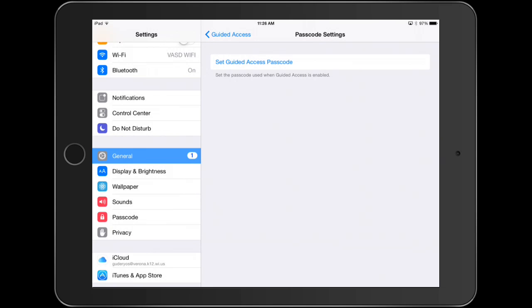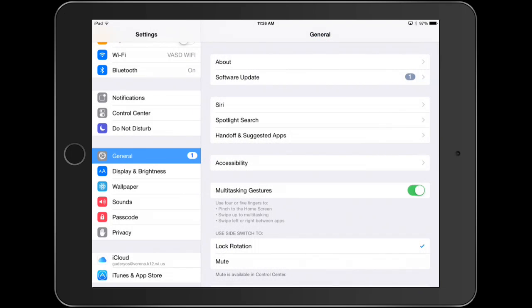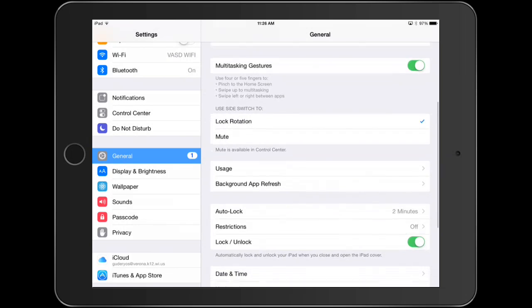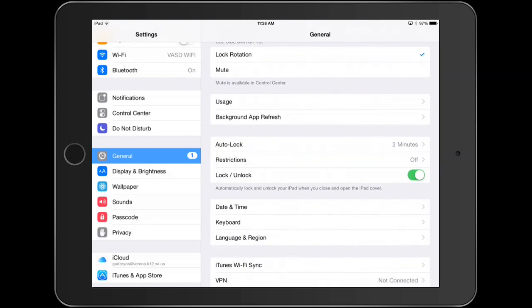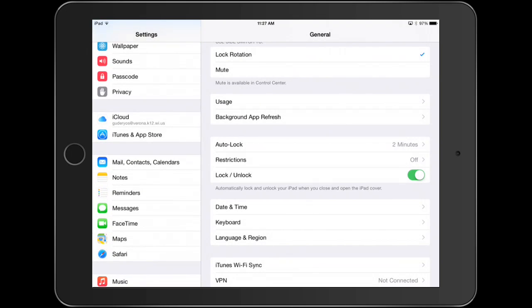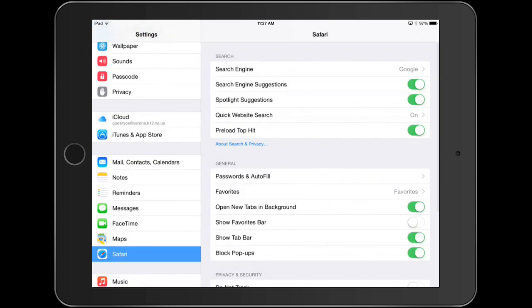Tap General again. This time you'll be checking to make sure that the restrictions are off. Still in Settings, scroll down and select Safari. Turn the block pop-ups off.